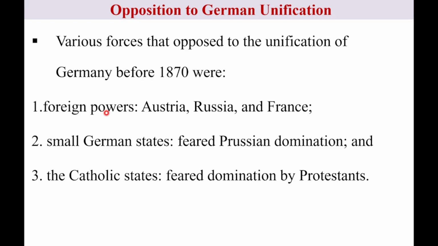The first one, Austria. Austria controlled two important states from the land of Italy. These were Lombardy and Venetia.